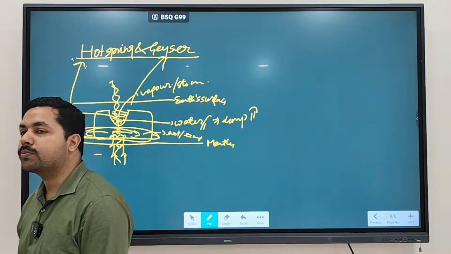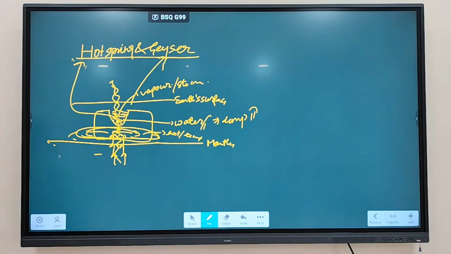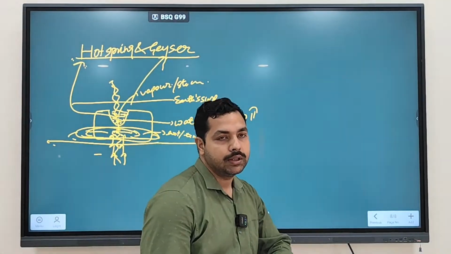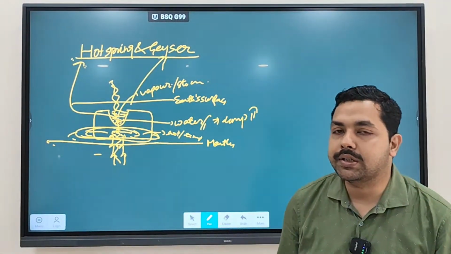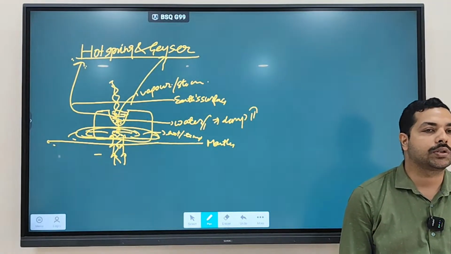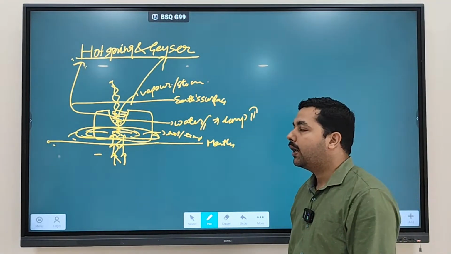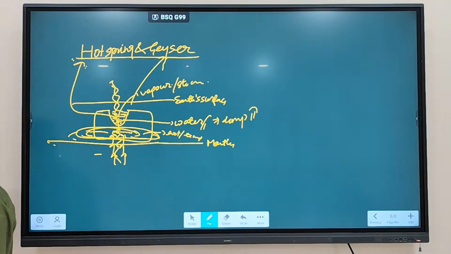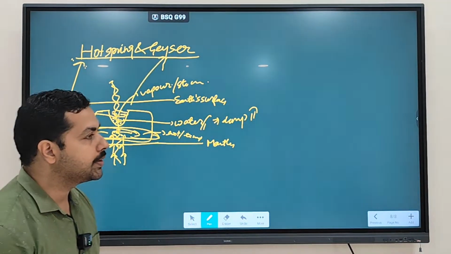So these two terms you also have to keep in mind. One is called a hot spring and the second is called a geyser. So what is a hot spring? When magma comes out and comes in contact with the water inside the earth, the water gets heated, and this heated water is referred to as a hot spring. And when the water converts into steam, vapor coming out from the Earth's interior, then it is going to be called a geyser.